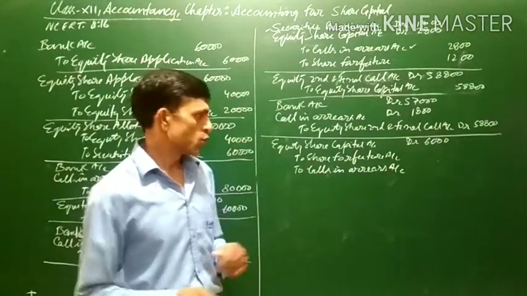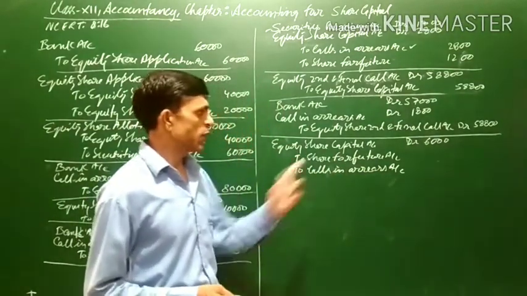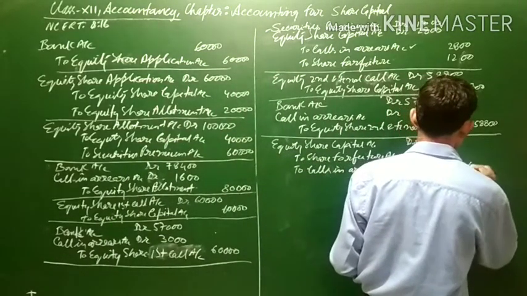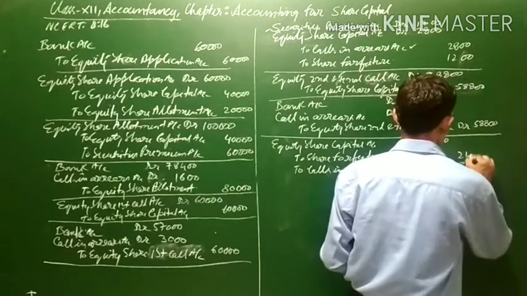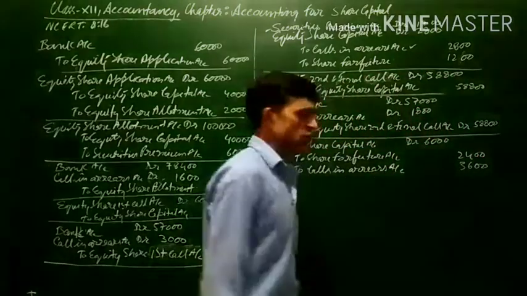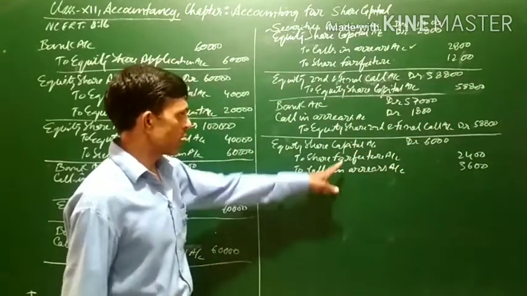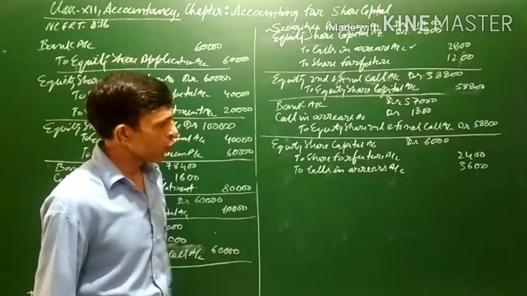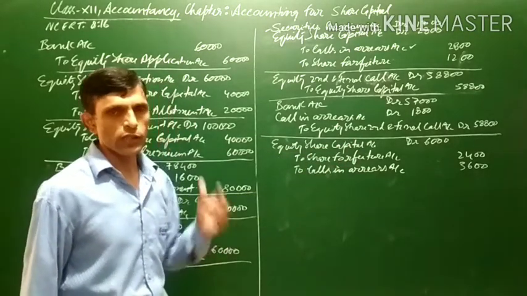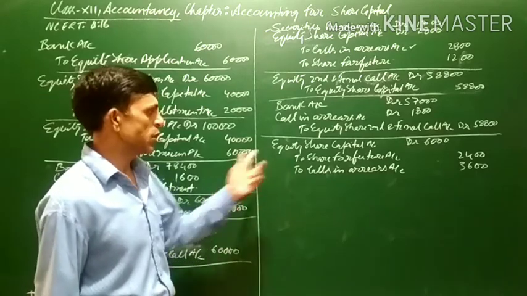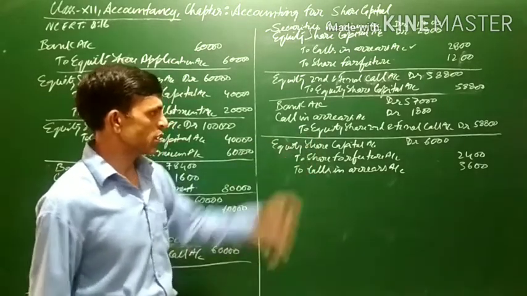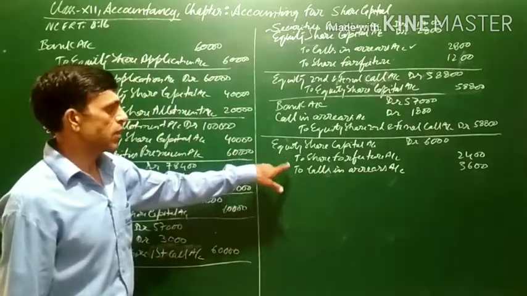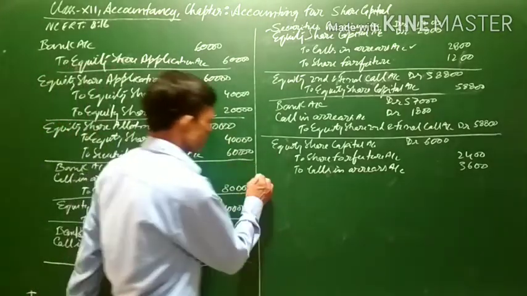Jolly has not paid, so 6 rupees per share has not been paid on 600 shares. 6 into 600 is 3,600. This is the unpaid amount. The amount to be transferred to share forfeiture will be 2,400, because only 4 rupees, that is the application and allotment, was paid. 600 into 4 is 2,400 paid. These shares were forfeited for non payment of first and second call.